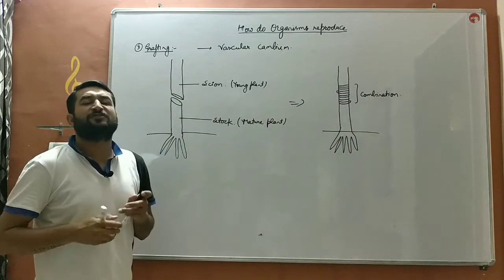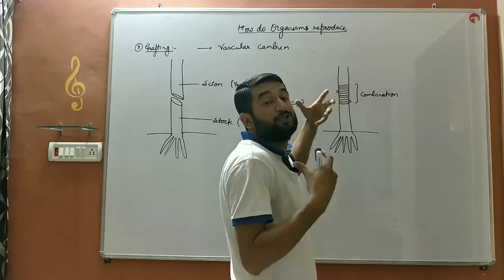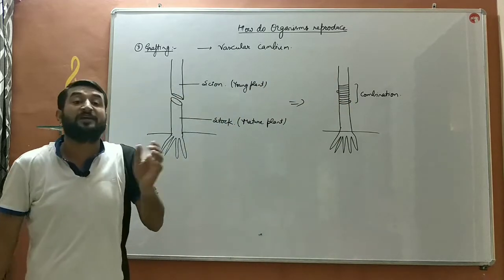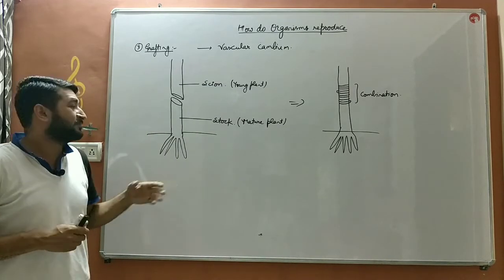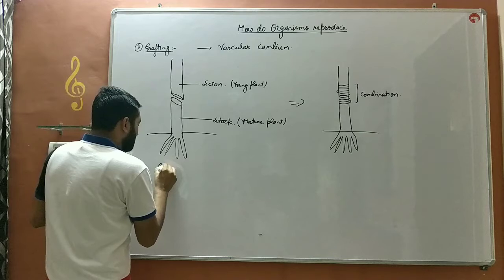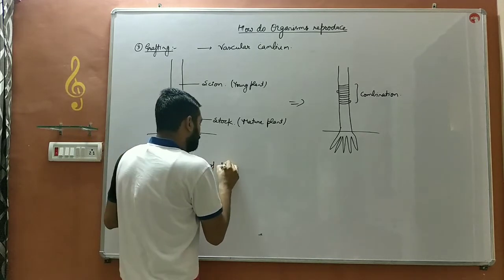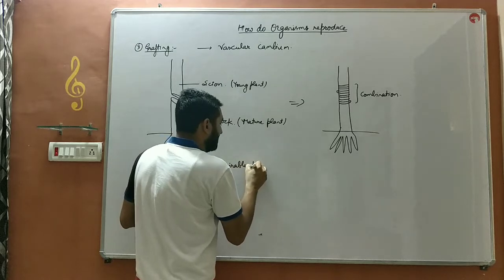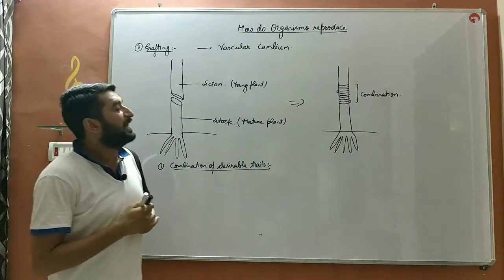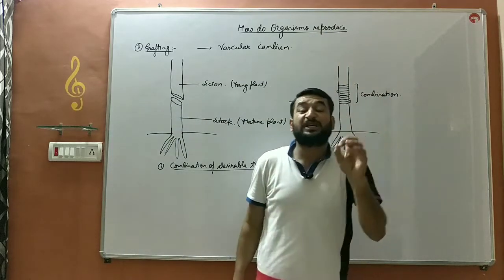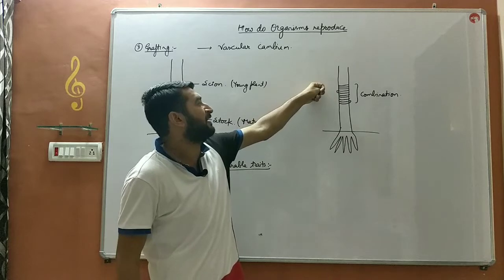What is the benefit of it? What is the advantage, bache? This young scion, which is yet to mature, will give fruit early on. So that is one benefit of grafting. The next benefit is we can combine two or more desirable traits in one variety. The plant which grows by this method possesses the good qualities of both the different plants.